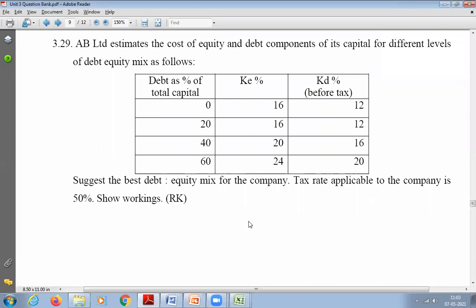Show the workings. Okay. So it's very simple. Same like the previous question. So he has given us here a debt percentage in the total capital. Same what, that is nothing but D divided by D plus E. Okay. So first one he has given 0. And then he has given the cost of equity first, then cost of debt. Again, he has given cost of debt before tax. So we have to calculate after tax. How to calculate cost of debt after tax?